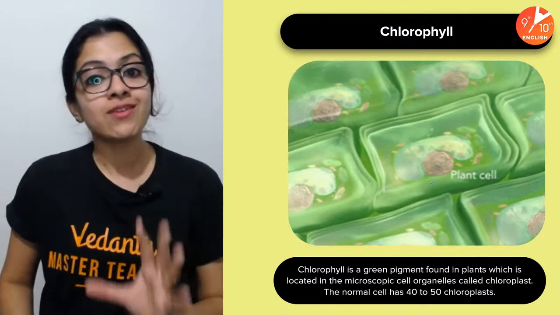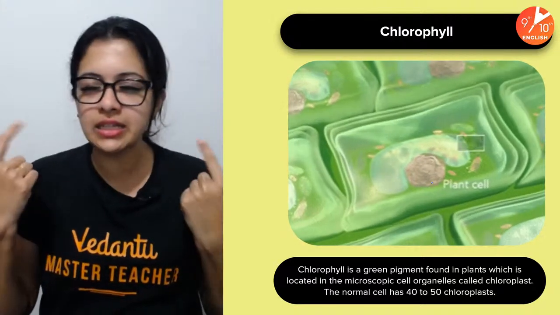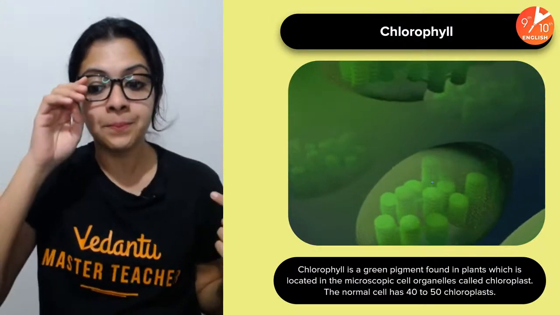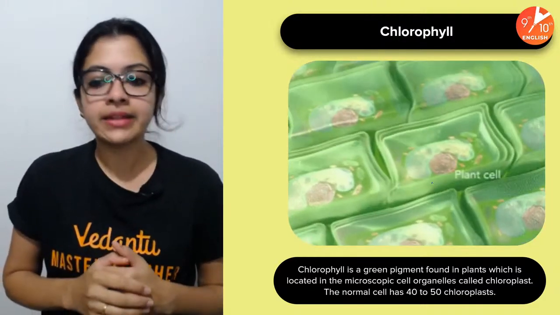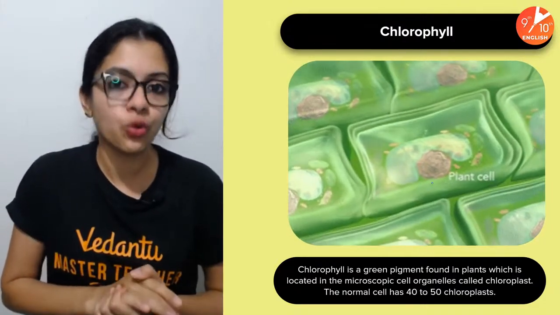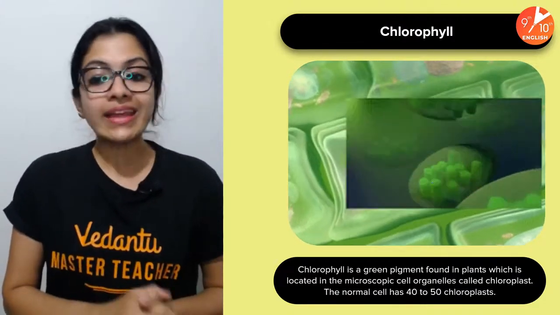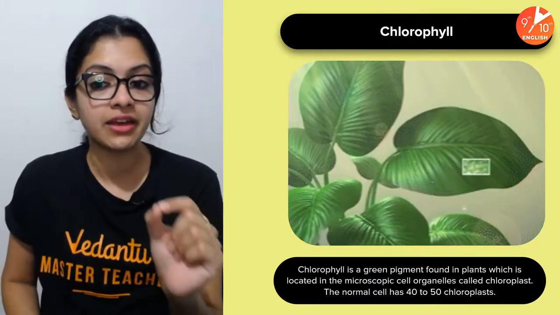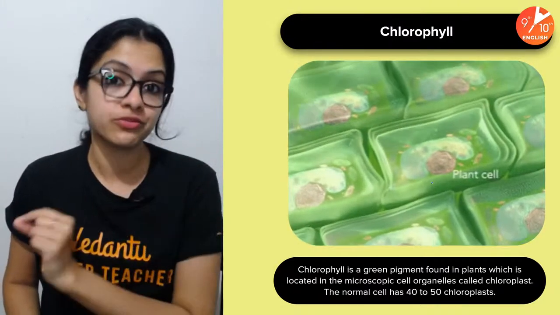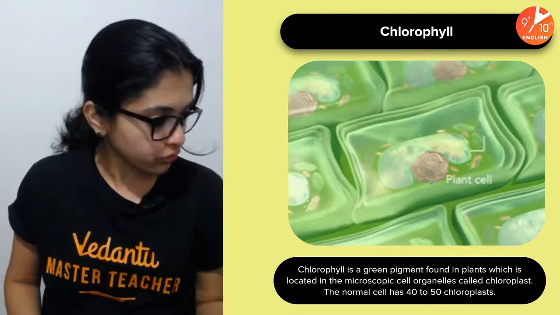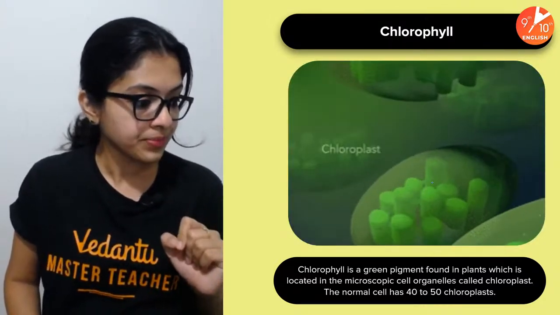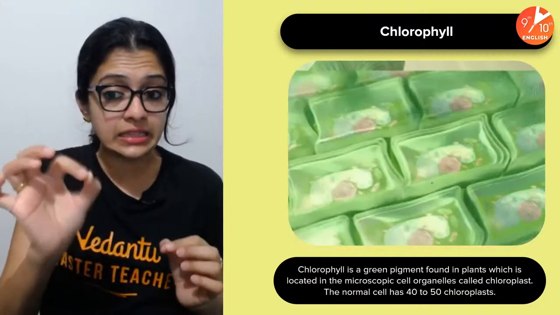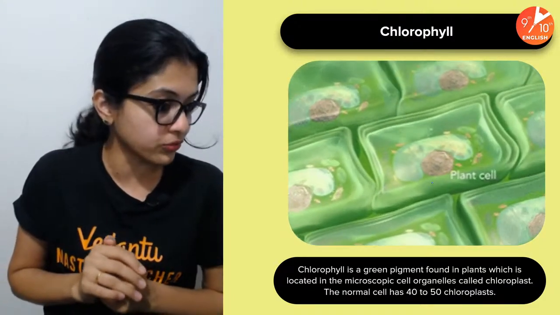Now, talking about chlorophyll, the magical green colored pigment found in plants, in cell organelles which we call chloroplasts. Inside the chloroplast, you need to have a very clear understanding of where you would find chlorophyll. Who can tell me? Where would you find chlorophyll? Exactly, the pinpoint location of chlorophyll.